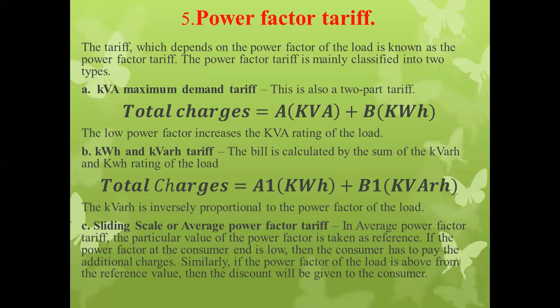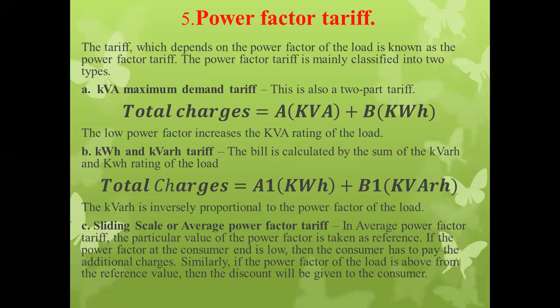That's why that particular load should be facilitated with some discount value, or we can say that a discount will be given to the consumer. Means what? If the power factor of the load end is above the reference value of the power factor tariff structure, then we have to provide the discount to that particular consumer. Okay, this is what the sliding scale tariff.